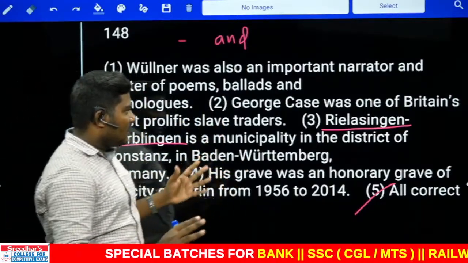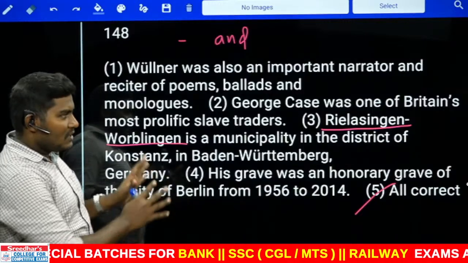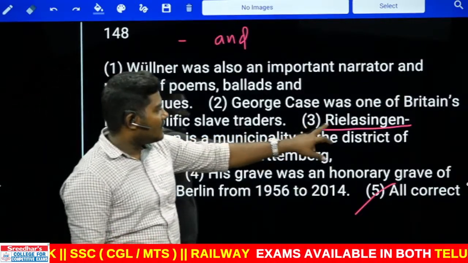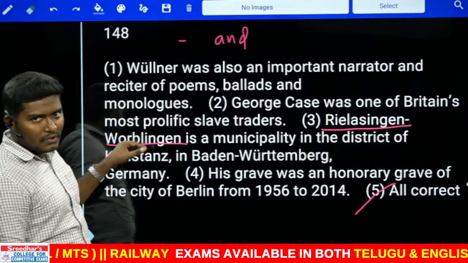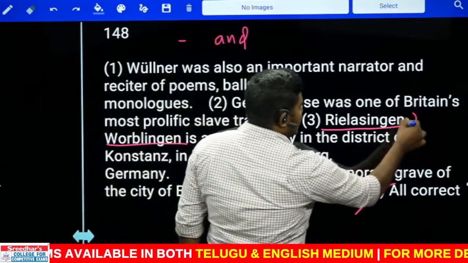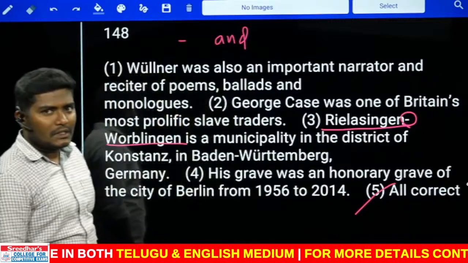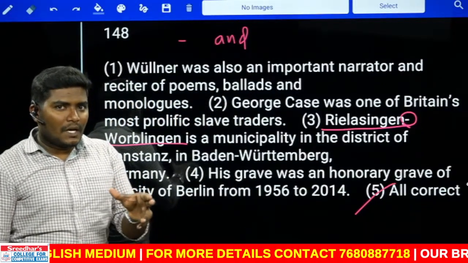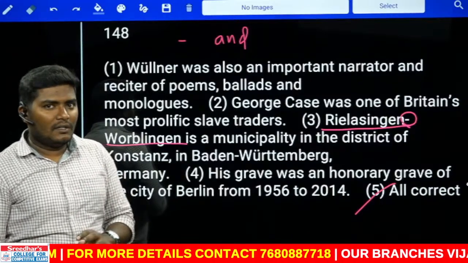See, they're very difficult to pronounce. They are the names of the places in some Western countries. Let us call it as R and W. R and W. Okay. Now look at this. There is an hyphen in between the two words. When there is an hyphen in between multiple words, remember that is called as a compound word. What is it called?